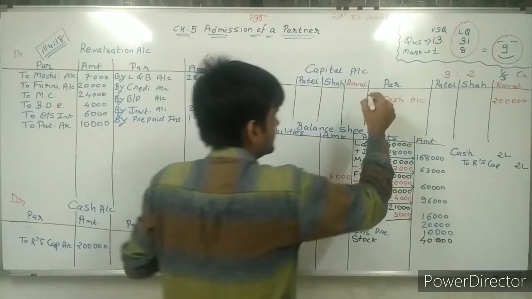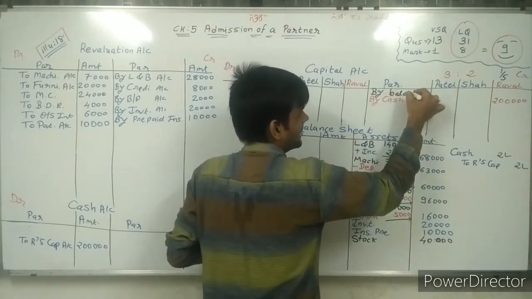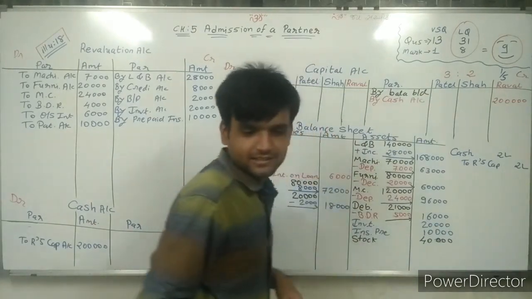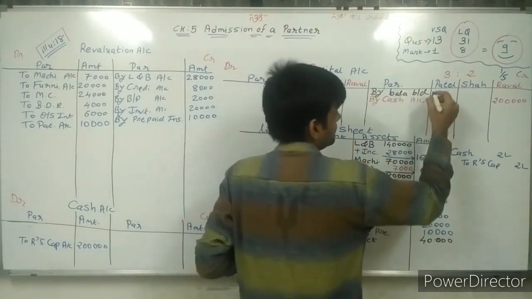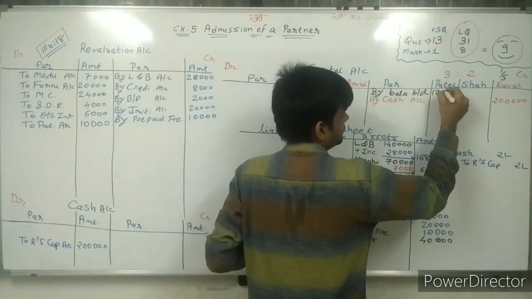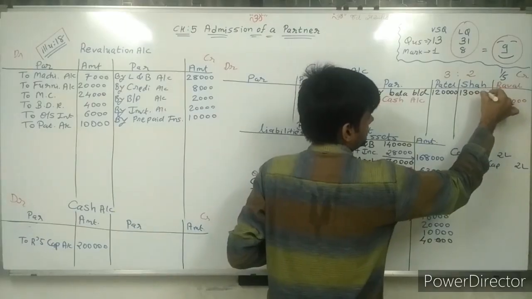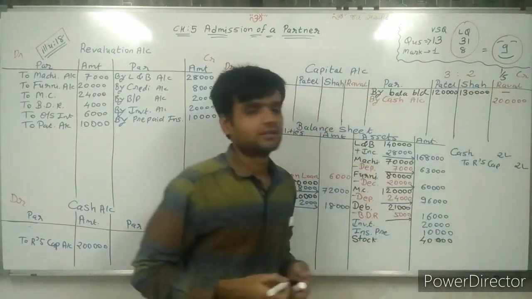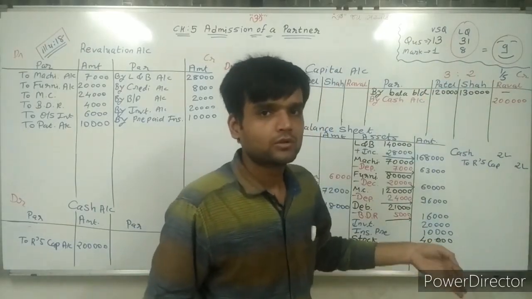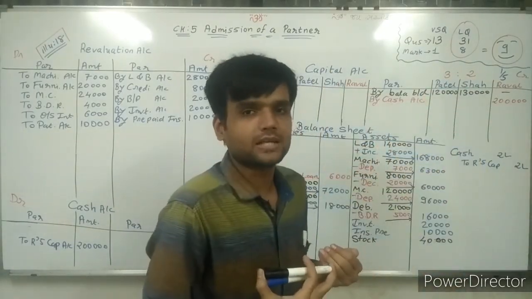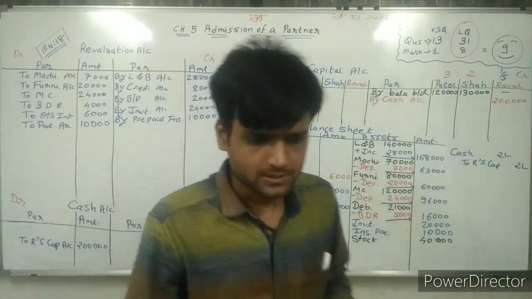Write down Balabidi, by Balabidi. Sir, amount is 1,20,000 and 1,30,000. And Raval's, sir, simple. Raval is admitted now. Now he will bring capital, so cash. Simple.